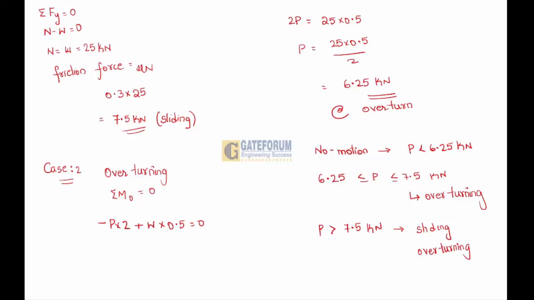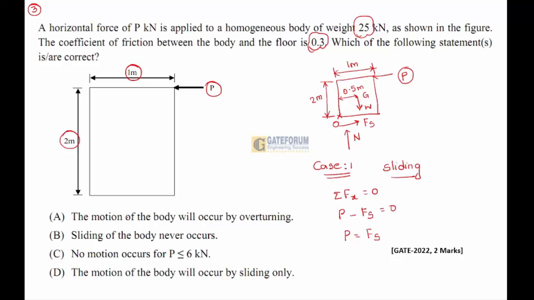So obviously in the question the motion of the block will occur by overturning, yes, I'll go with this answer. Sliding of the body never occurs. No, it will occur. No motion occurs at P less than or equal to 6 kilonewton. The motion of the body will occur by sliding only. No. So option A and C will be the appropriate right answer for the question given here.